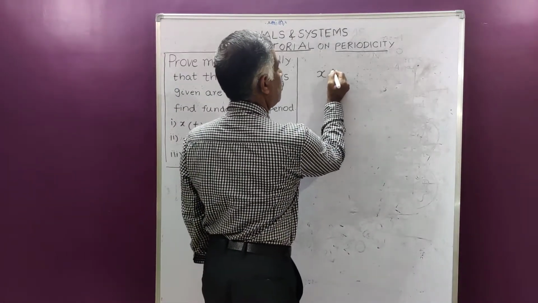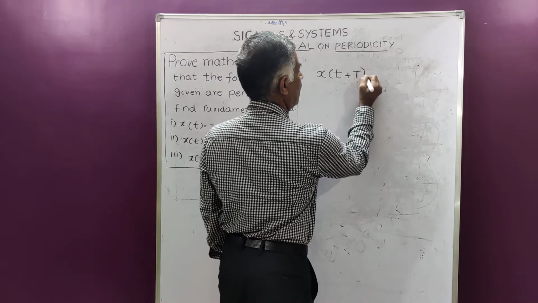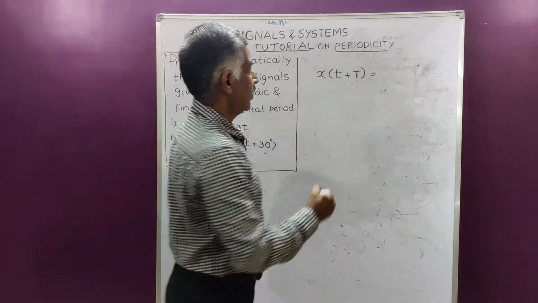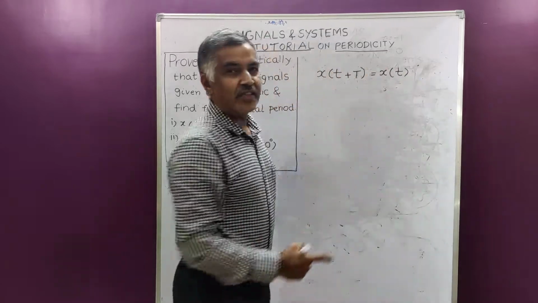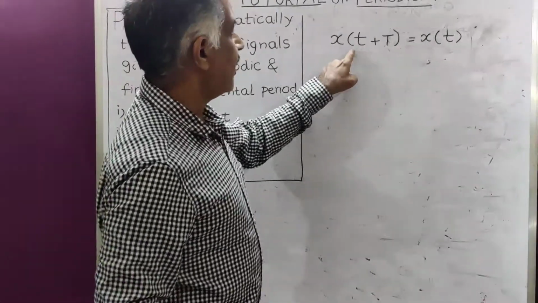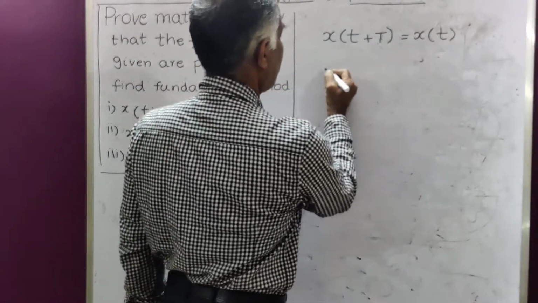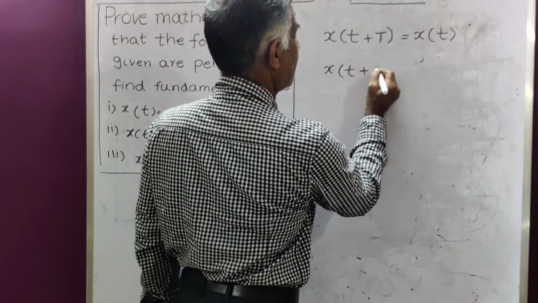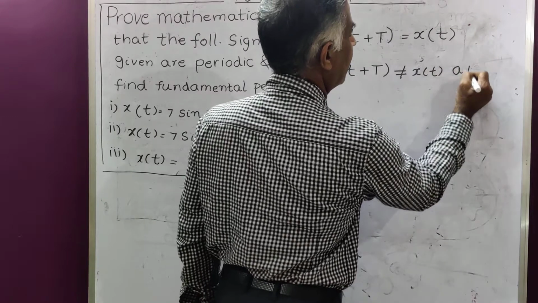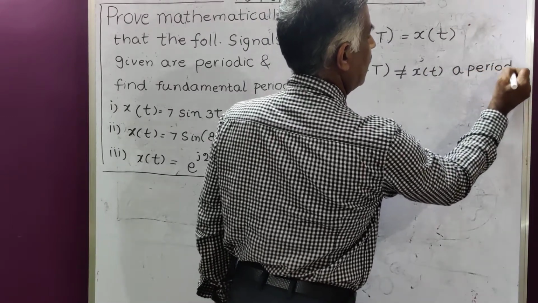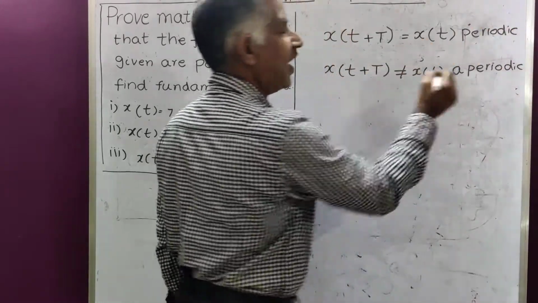A continuous time function x(t) is periodic if x(t + T) = x(t). This is the condition for periodic, where T is the time period. If x(t + T) is not equal to x(t), then it is aperiodic.